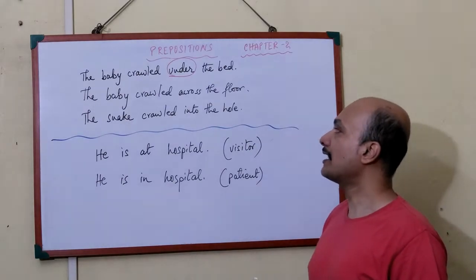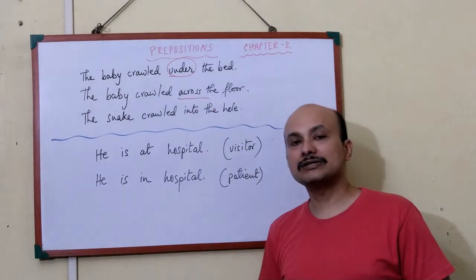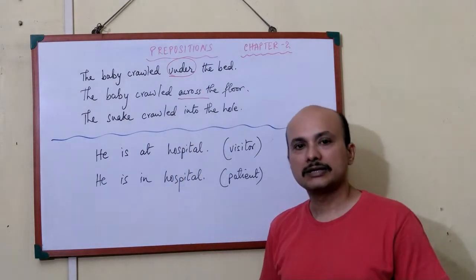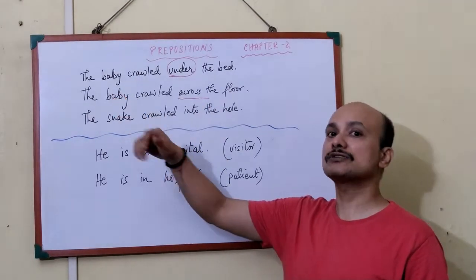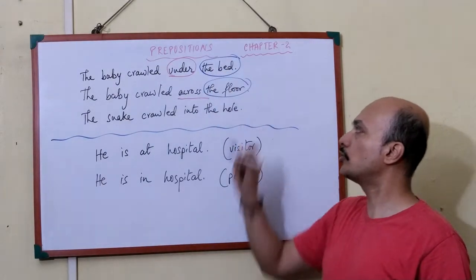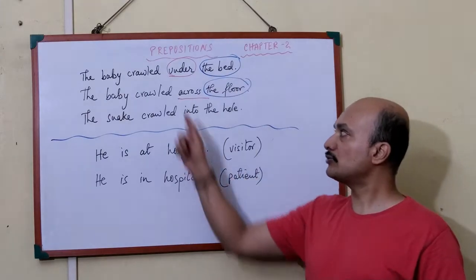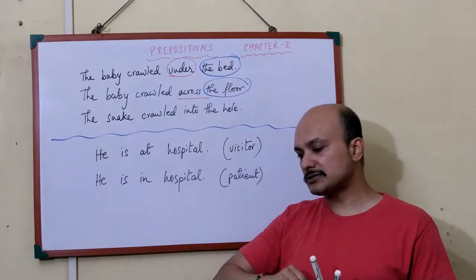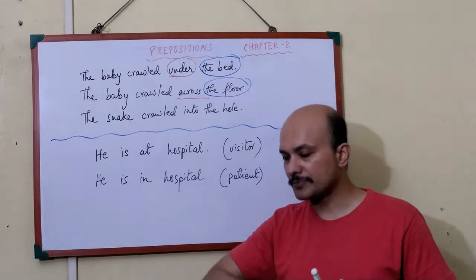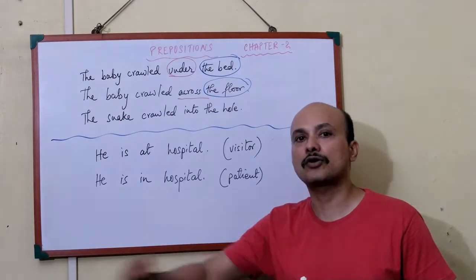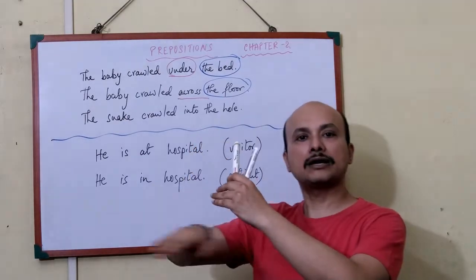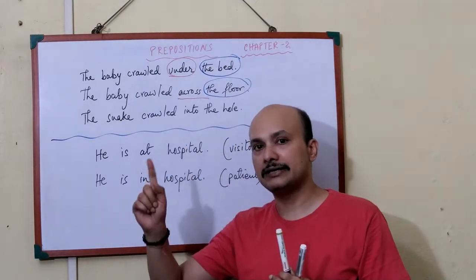The baby crawled across the floor. Now you will see the difference. Crawled under and crawled across. You will say, how did it come by? It is not because of anything else in the beginning. It is because of something at the end. Notice these two words, the bed and the floor. Now, if it is a bed, you cannot write crawled across the bed. How will the baby crawl across the bed? It is possible to crawl across the floor from this side of the room to that side of the room. It will crawl across from one point to the other. But if it is a bed, it will obviously go under the bed. So here you get the meaning from the end.